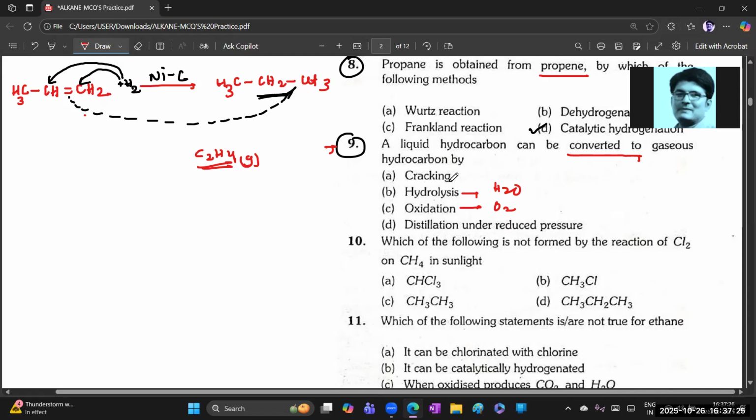Cracking అంటే ఏంటిది? Heating the compound. Cracking means what? The process of heating a compound, a liquid hydrocarbon, should be converted to what? Gases. Example, hexane తీసుకో. What is the formula of hexane? C6, 6 2 is 12 plus 2, so 14.